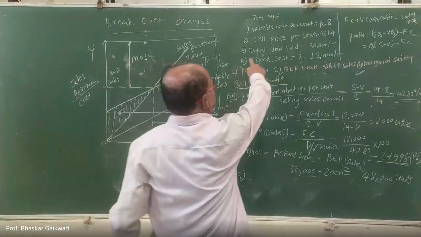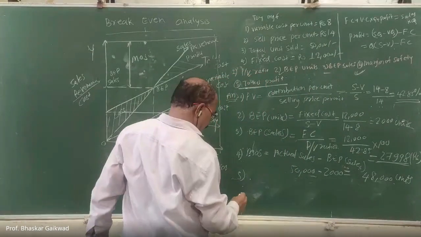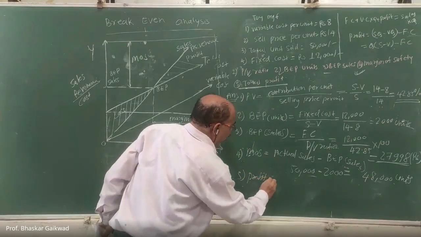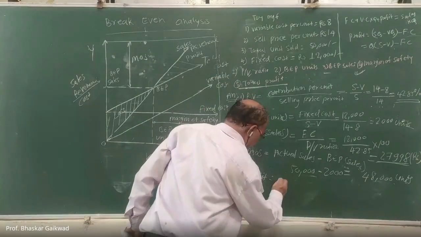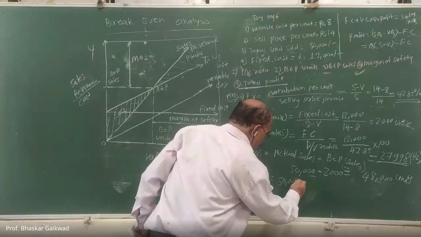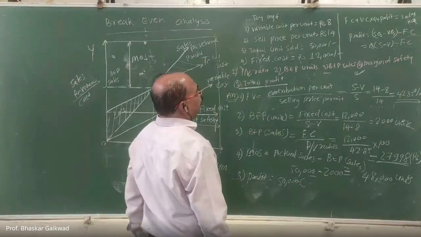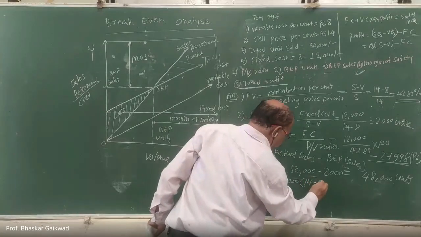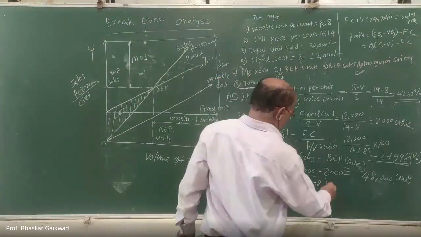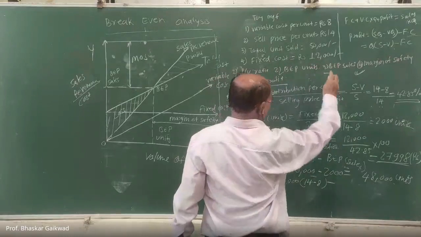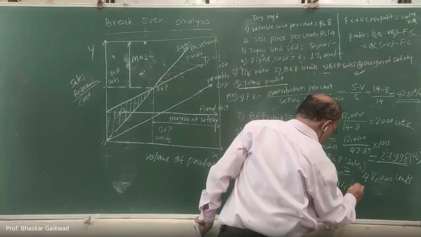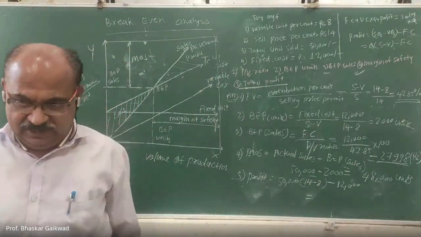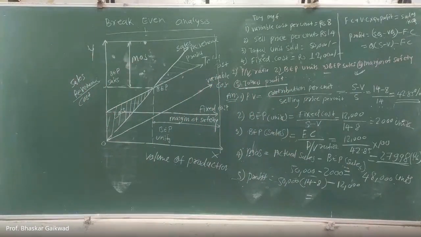Total selling is 50,000. So we will calculate the profit by using this. Profit is equal to quantity 50,000 in bracket selling price per unit 14 minus 8 variable cost, minus fixed cost, 12,000. Now you have to calculate profit.